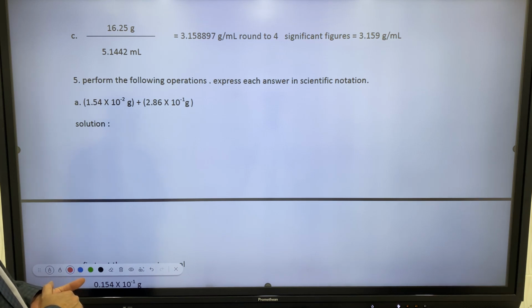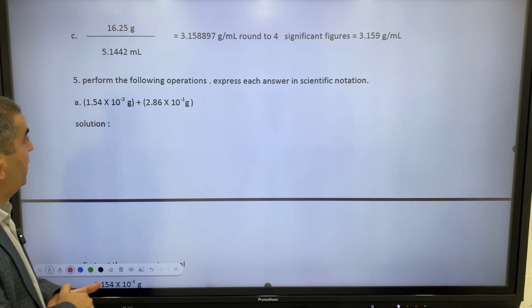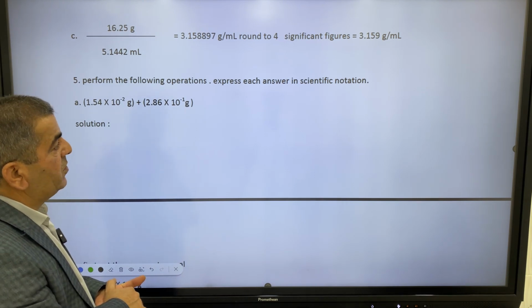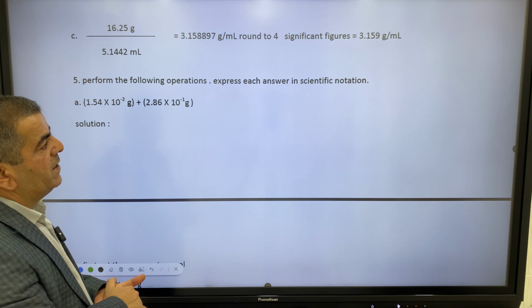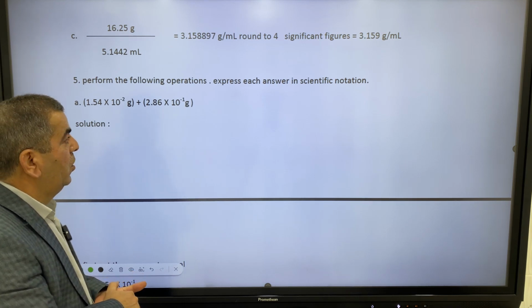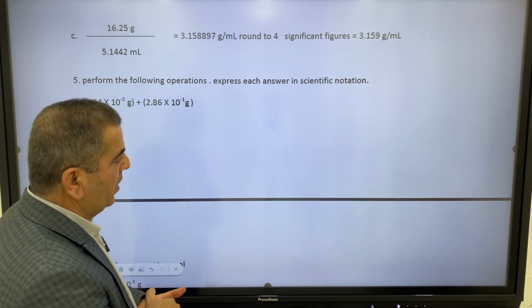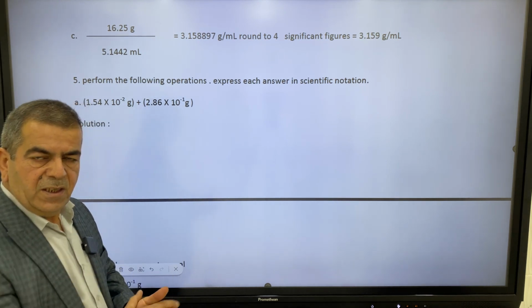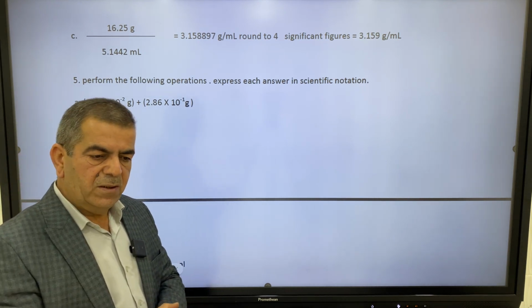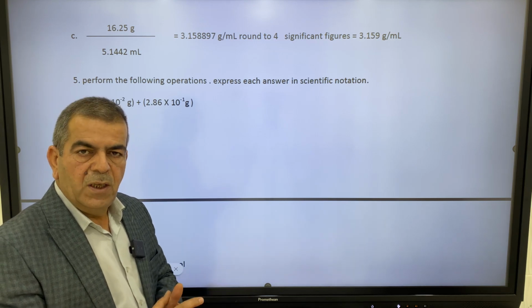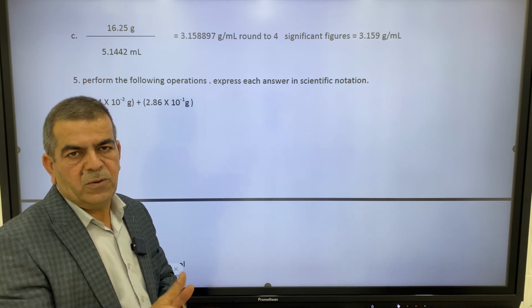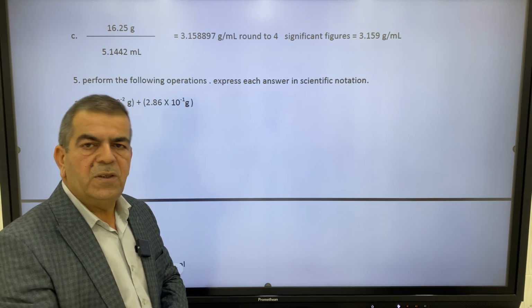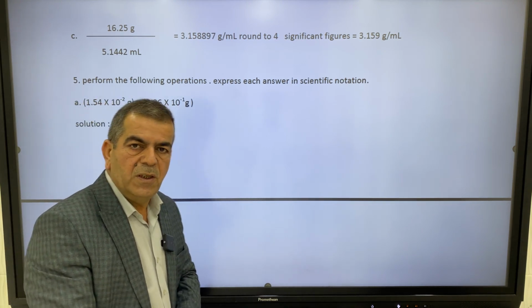It says: perform the following operations, express each answer in significant figures in scientific notation. We know the scientific notation is a mantissa, a number between 1 and 10, less than 10 actually, times 10 to some exponent. This exponent can be negative or positive.